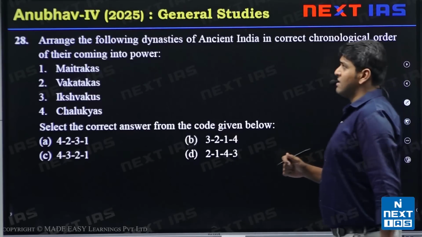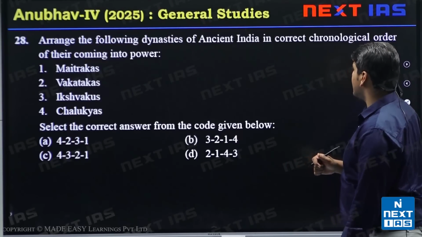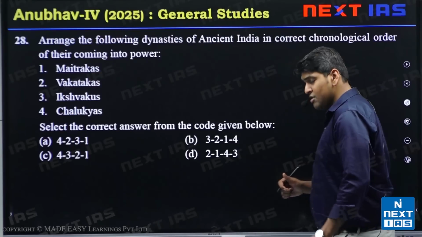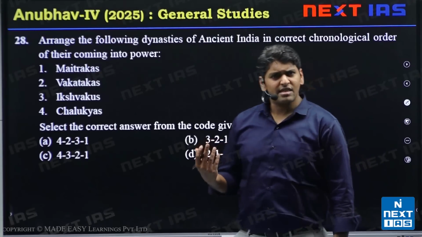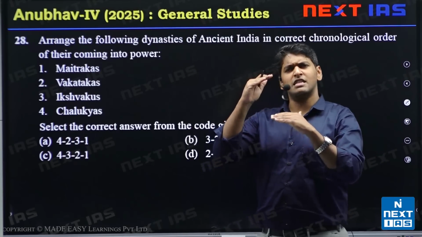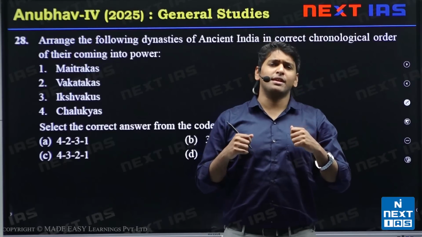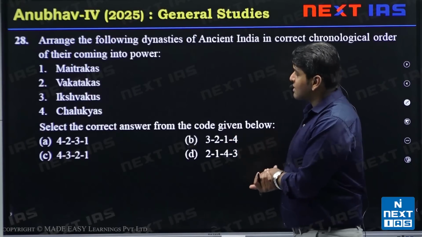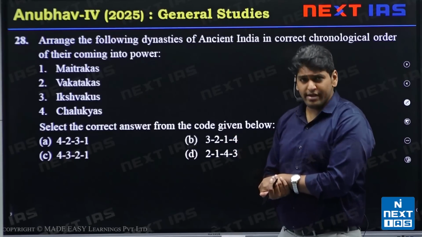Next, we have: arrange the following dynasties of ancient India in correct chronological order of their coming into power. So UPSC has lately been asking these type of questions. Last year we had one. Okay, we had to arrange 4 dynasties according to their chronology, like which came first. Okay, these smaller dynasties are becoming relevant lately.